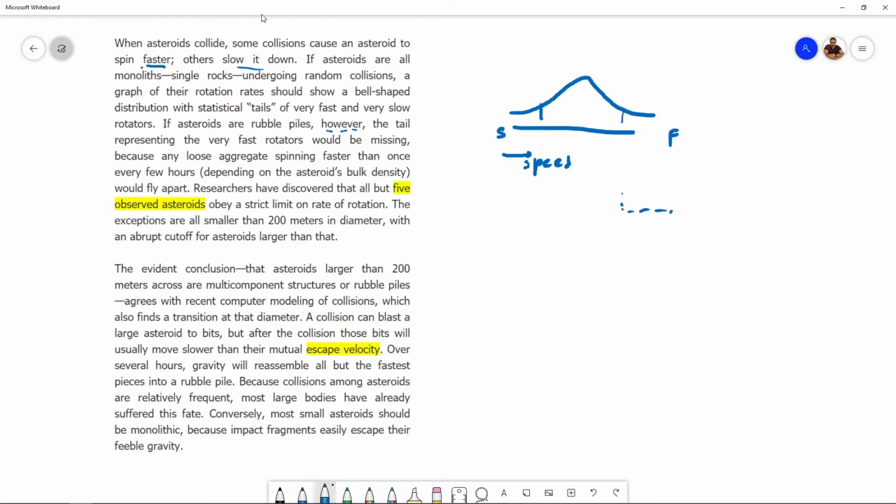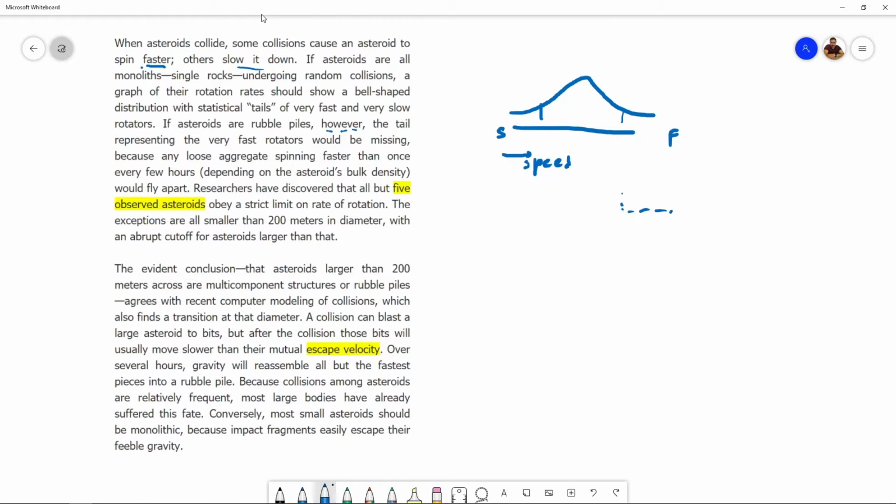Researchers have discovered that all but 5 observed asteroids obey a strict limit on rate of rotation. So, 5 asteroids do not obey a strict limit, the others do.